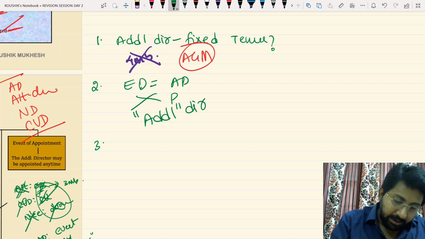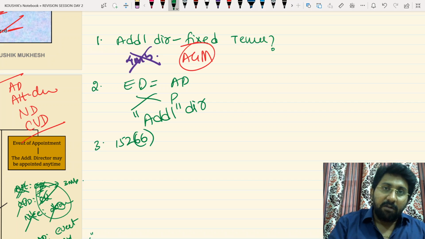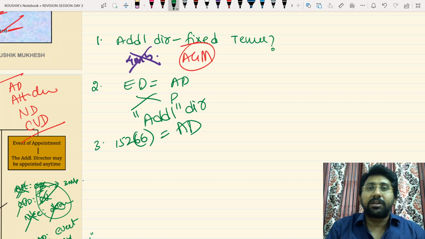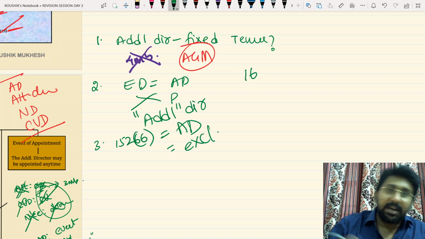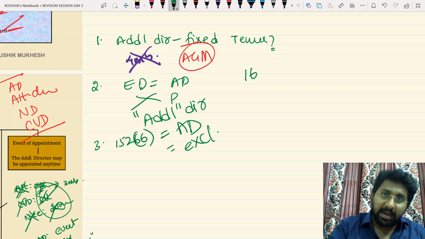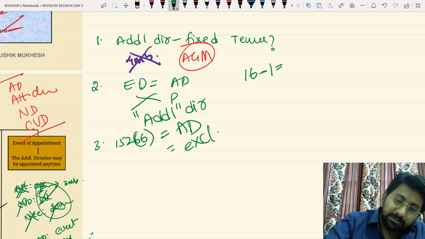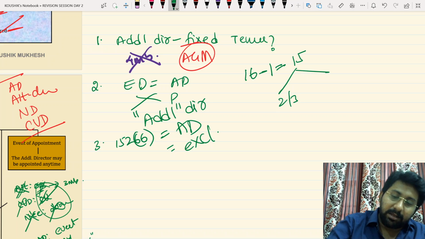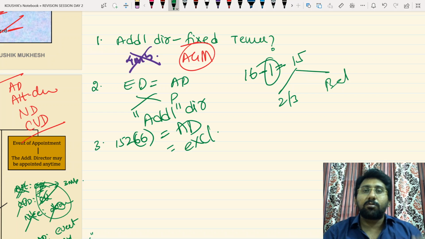Not possible. Next one. For the purposes of 152(6), rotation, non-rotation, an additional director is excluded. What do you mean by excluded? If there are 16 directors in a company, and one of them is an additional director, first reduce this one, make it 15, then divide this into two-thirds and balance. That's all. That means additional directors will be excluded from the total.